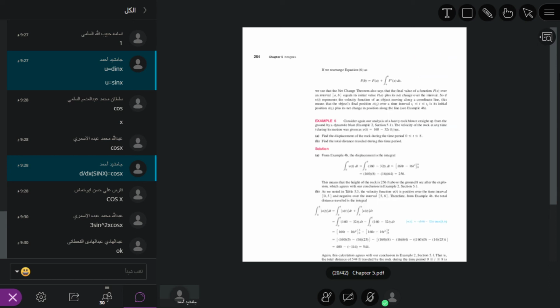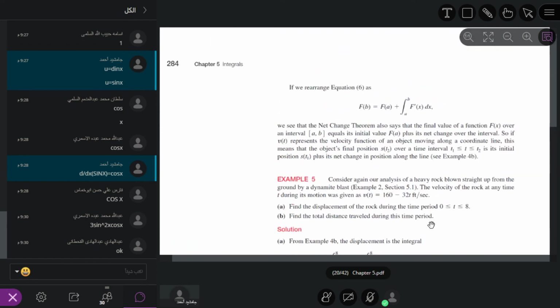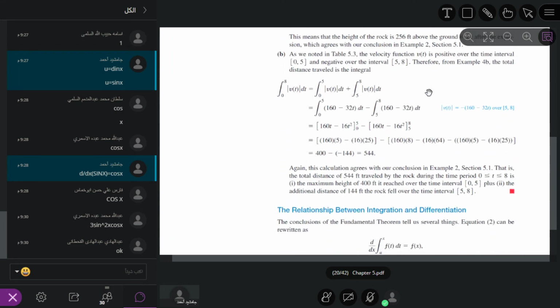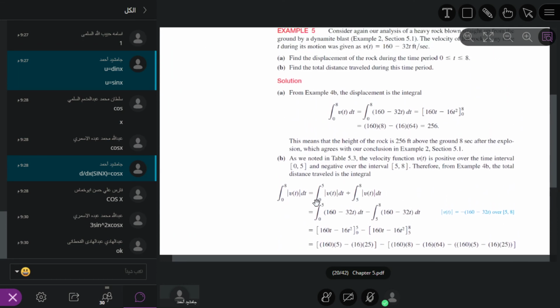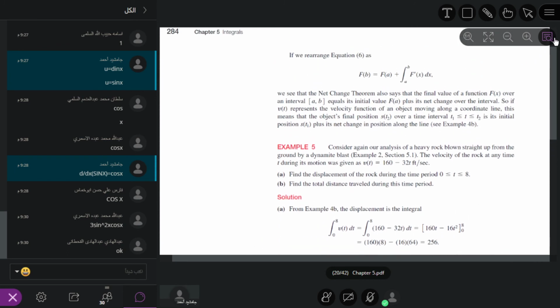So we have the following example. We have been given a velocity function, v of t, which is equal to 160 minus 32 t feet per second. This is the velocity.